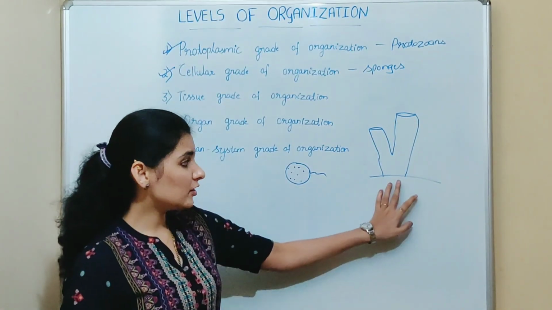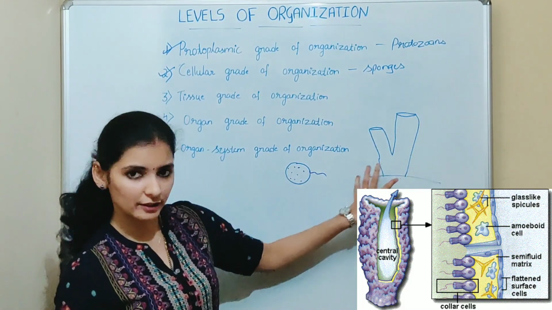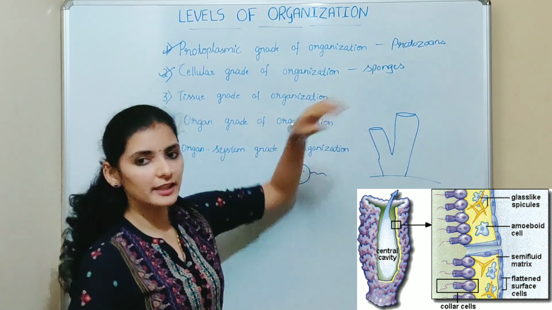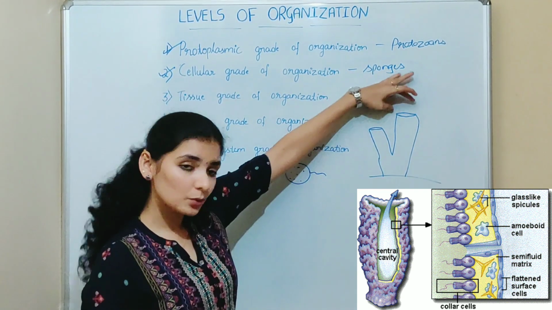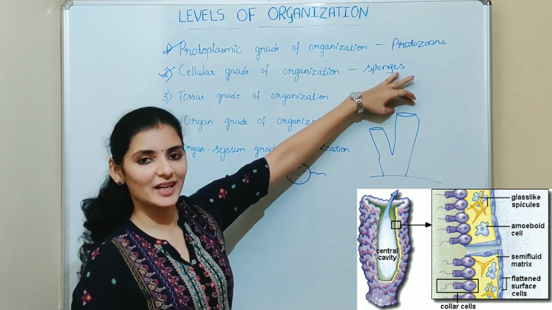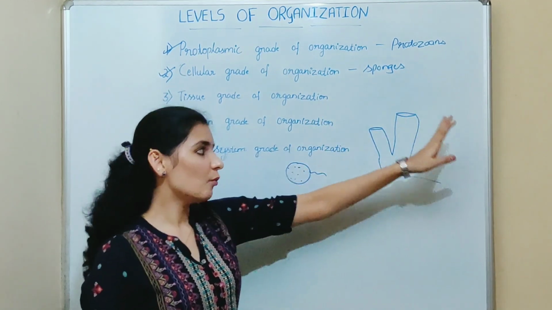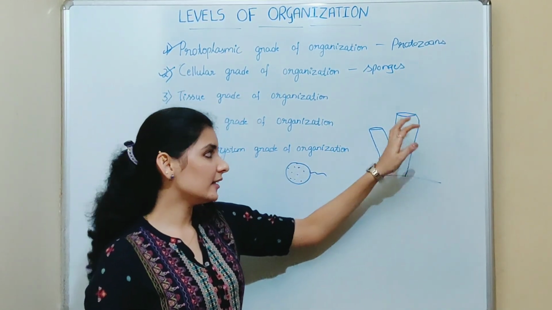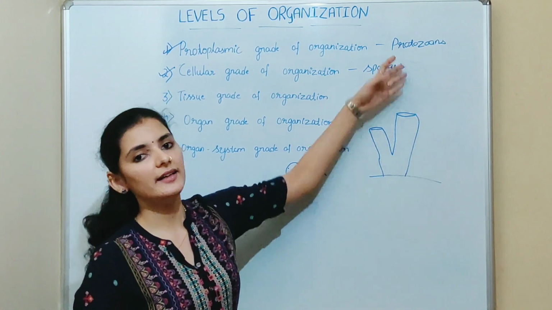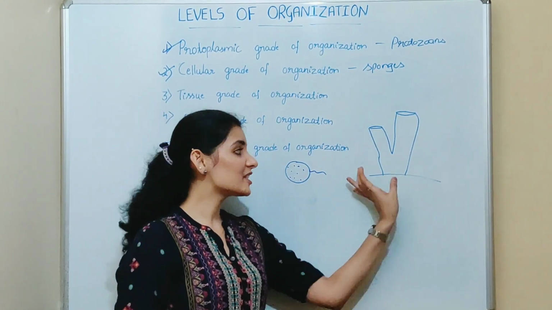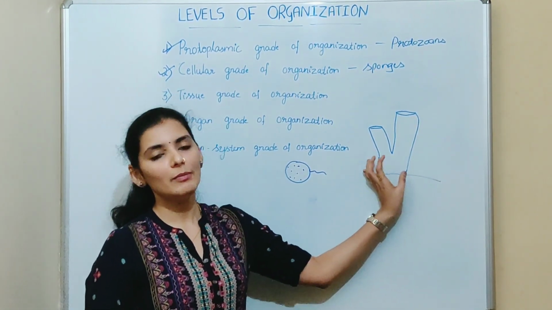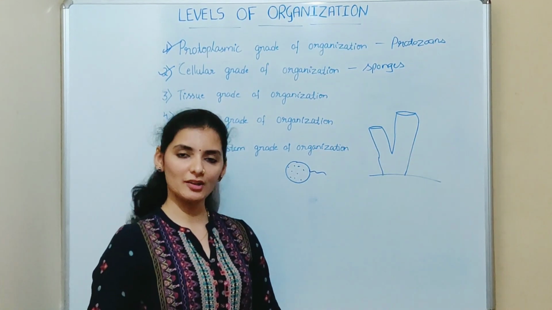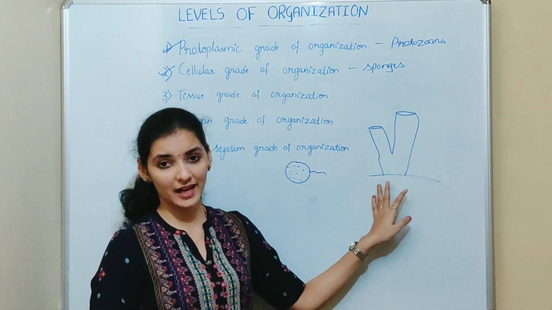And the body of the sponge is made up of a body wall with a central cavity called the spongiocele. To the spongiocele, water circulates continuously, which means water from the outside enters into the spongiocele and it exits. So all the cells present in the body wall will be in direct contact with the water because sponges have an aquatic habitat.